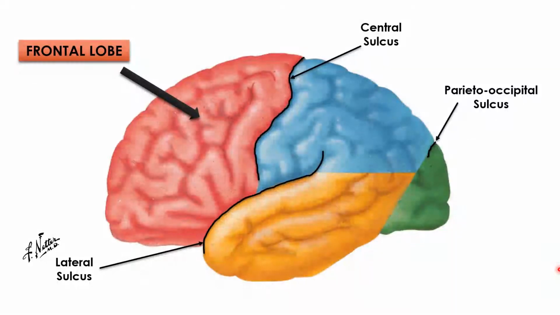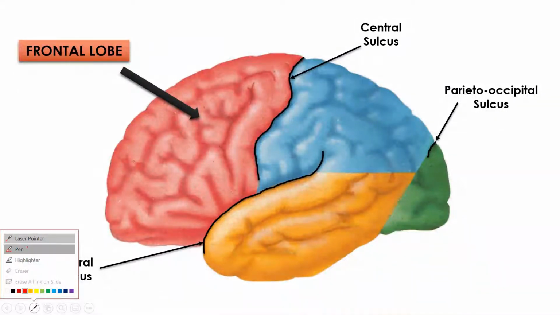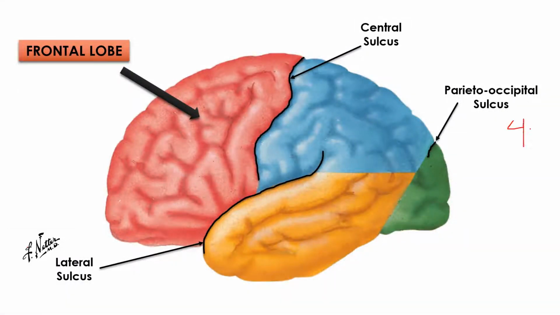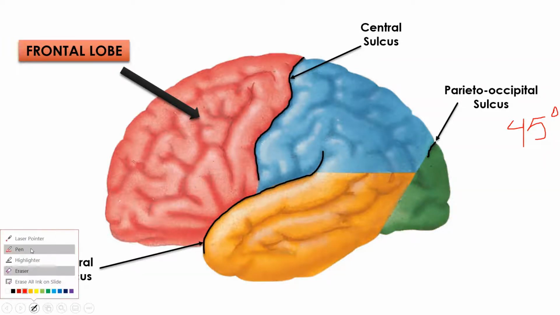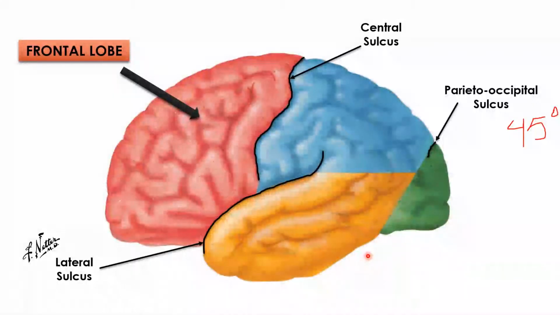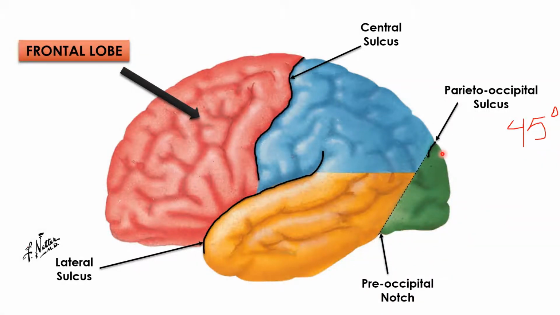If we draw a straight line from the parieto-occipital sulcus at an angle of 45 degrees inferiorly, we will reach a point where there is many times a notch, and this notch is called the pre-occipital notch. So this line is called the occipital demarcation line. Mind it is an imaginary line.